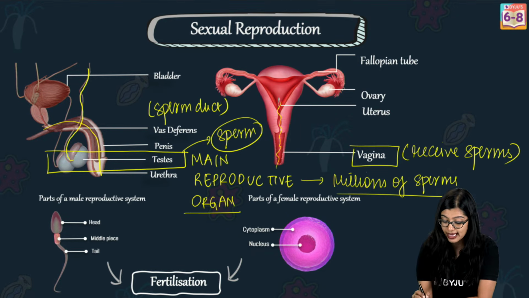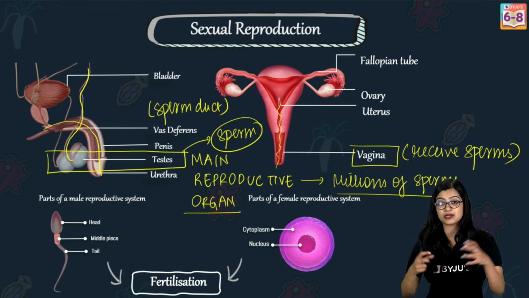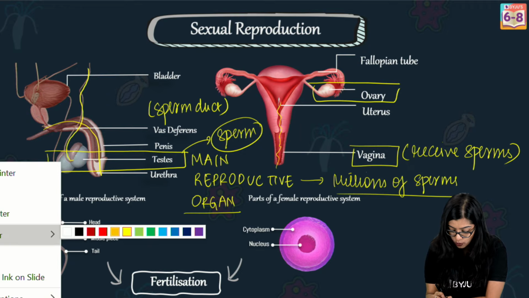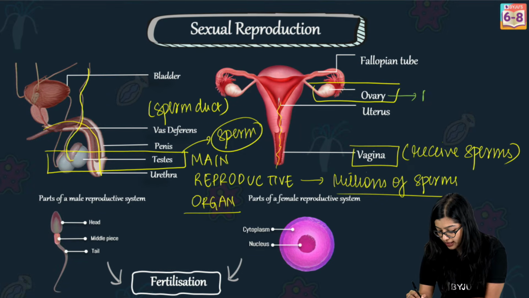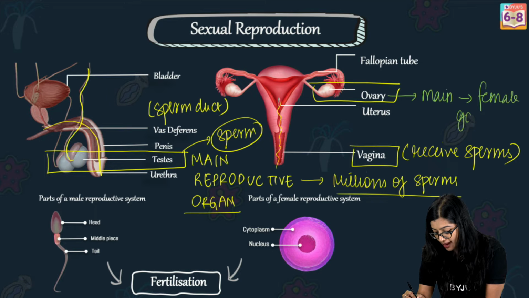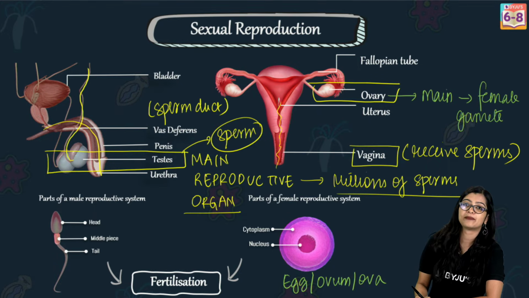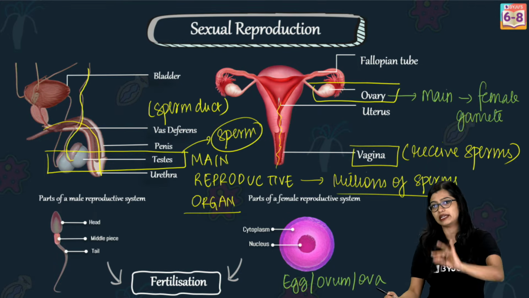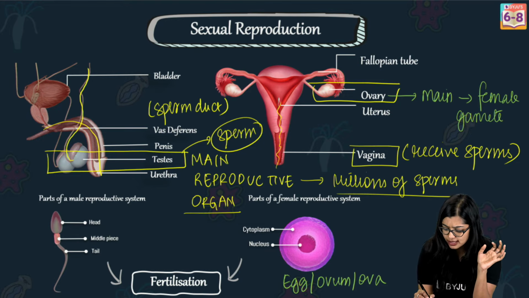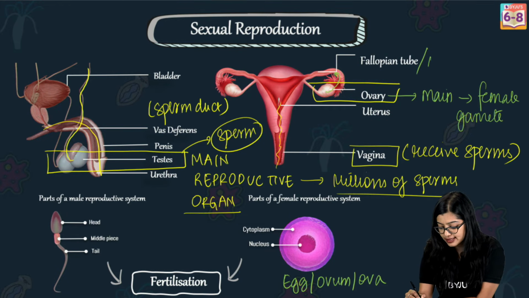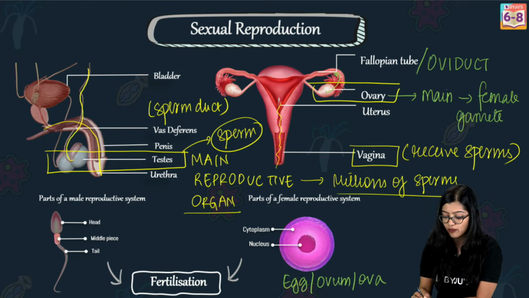Now, within the female body, as a part of the female reproductive system, the main reproductive organ here is the ovary, right? The ovary produces the female gamete, that is the egg or the ovum, or if I were to use the plural, it would be ova. Every month, the ovary will release only one egg, right? This process of release of the egg is what we call ovulation, and it will release it into the fallopian tube or the oviduct.